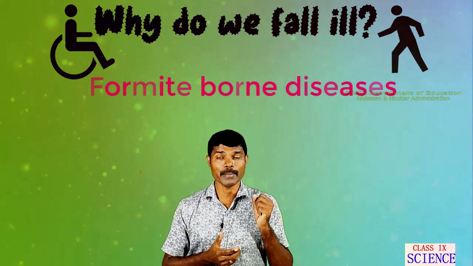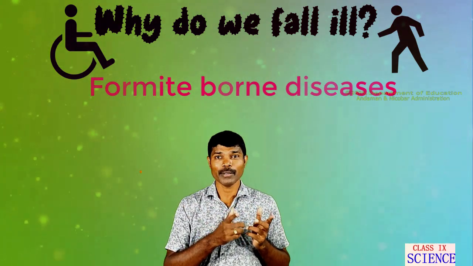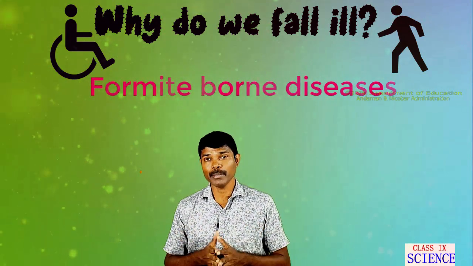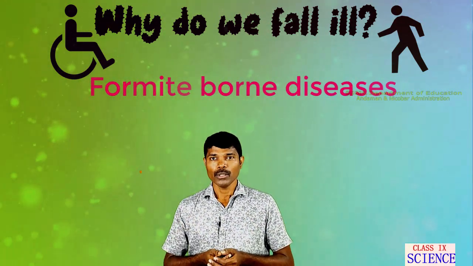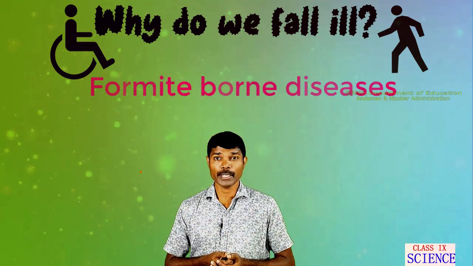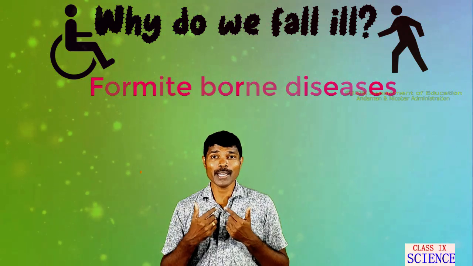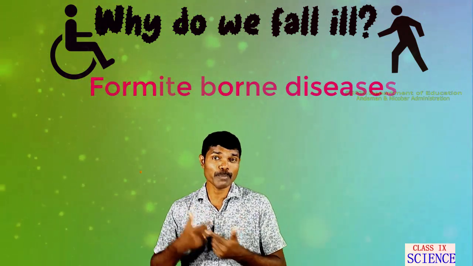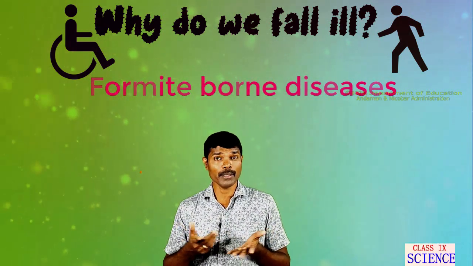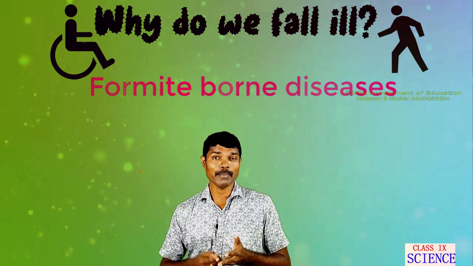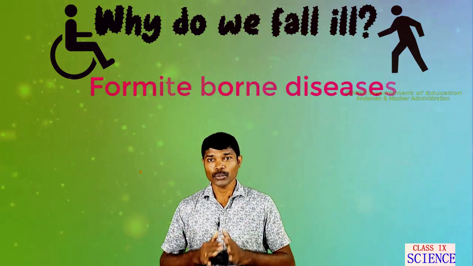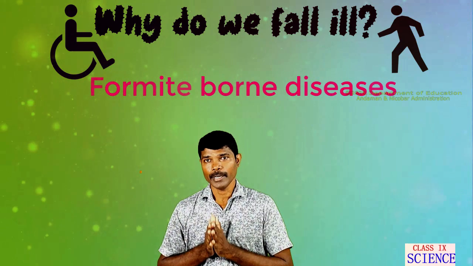We call it a fomite. If some other person comes in contact with the object, it may be currency, it may be a tap, it may be the handle of a door, then the healthy person may also get affected by the coronavirus. The objects which are in contact and may transmit diseases, we call fomites. In this case, it may be a wallet, a tap, currency, your clothes, or your coat. So these are called fomite borne diseases.